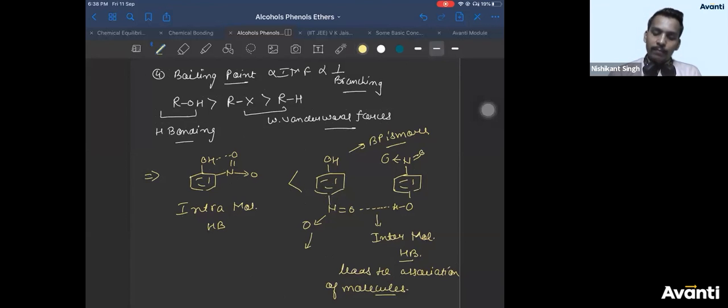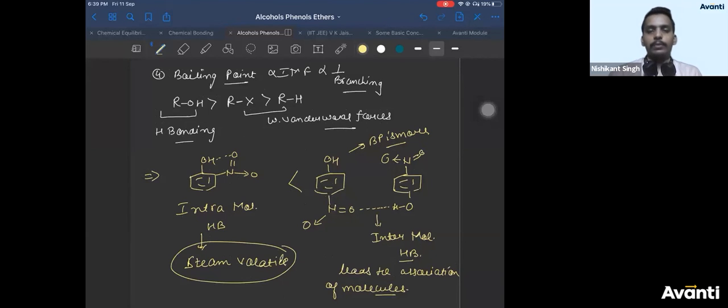Not this one, sorry. Orthonitrophenol has less boiling point, so it is highly volatile. It forms vapor easily. Therefore, it is called steam volatile substance. Orthonitrophenol is called steam volatile substance because it has less boiling point. Yes, please check it again. If there is any doubt on this, please ask.